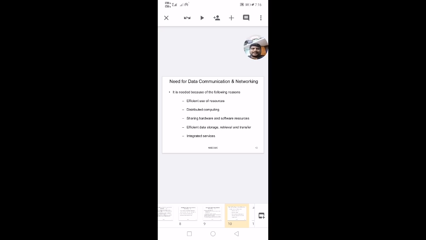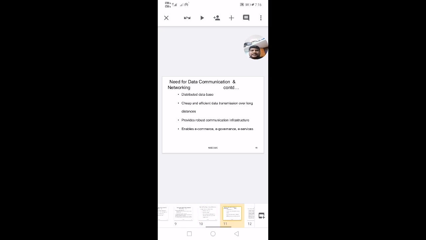Then distributed computing, so computing will be distributed, and sharing of hardware and software resources, and efficient data storage, retrieval and transfer. Efficient data can be stored, retrieved and transferred. Then integrated services and distributed databases, and cheap and efficient data transmission over long distances. So these are all the needs of DCCN. It provides robust communication infrastructure and enables e-commerce, e-governance and e-services.